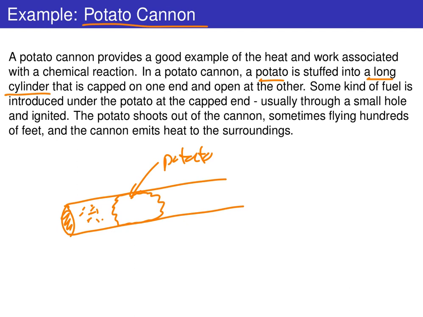What ends up happening then is you somehow ignite this combustive material. Remember, this is capped off, we've got a potato jammed in there, so we've got a sealed little chamber. The result of this combustion is that the potato shoots out of that long cylindrical tube, and it can literally fly hundreds of feet. As this process occurs, the cannon is of course emitting a lot of heat to the surroundings, so it gets really hot on the outside, and energy is being transferred into this flying potato.